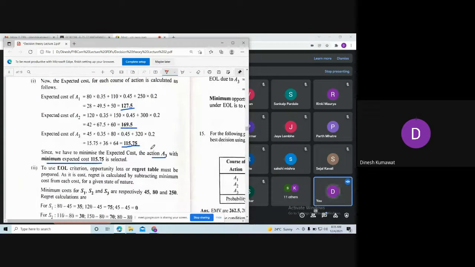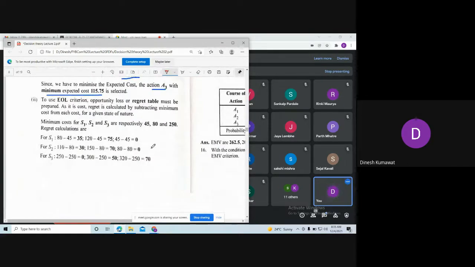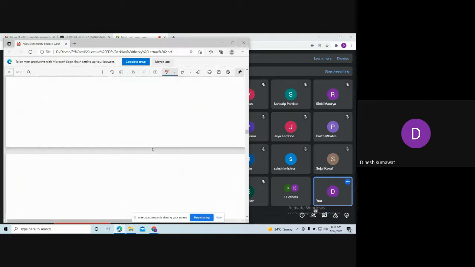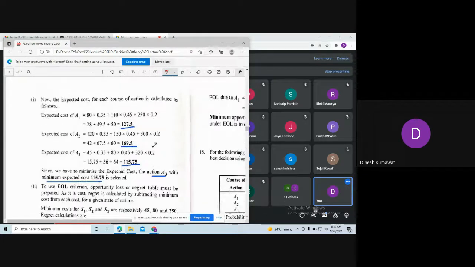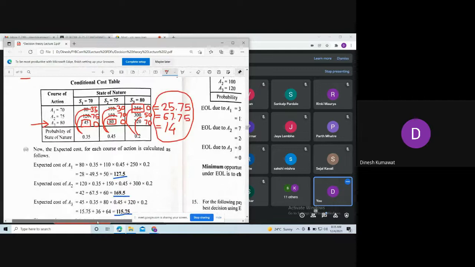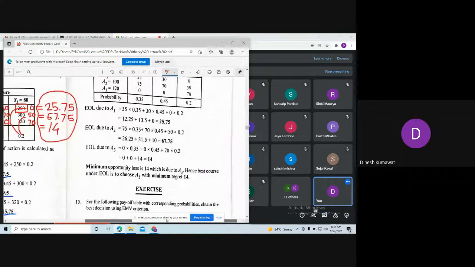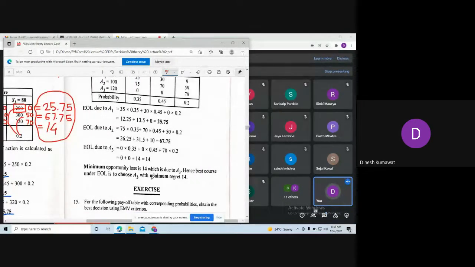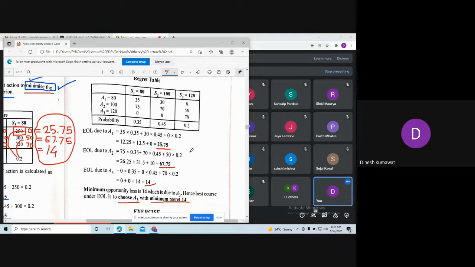Now let us see what is there in the book. Okay, so here minimum value is 14 and that corresponds to action A3. First value is 25.75, next one is 67.75 and the last one is 14. Is the example clear? Yes, sir.